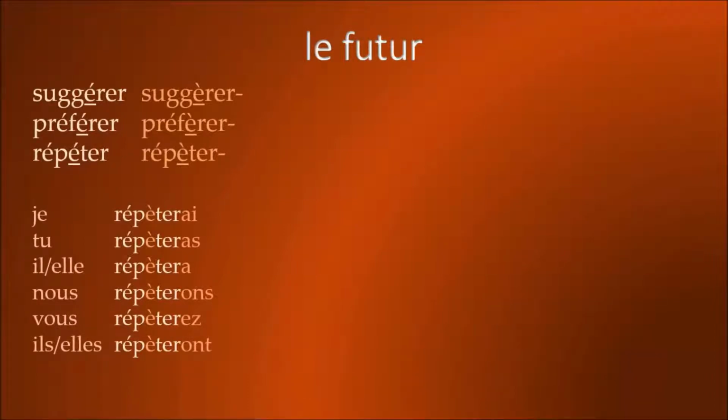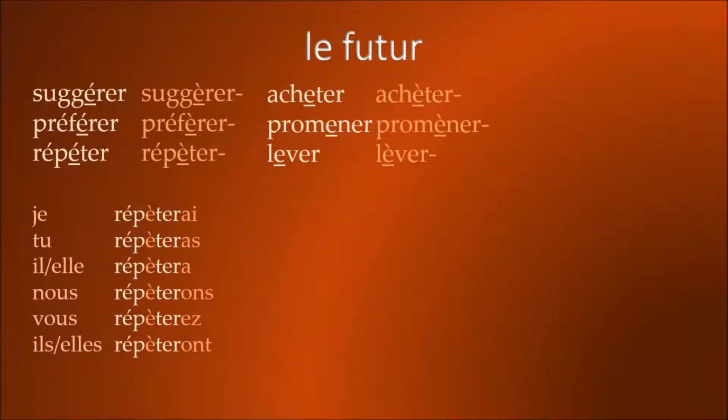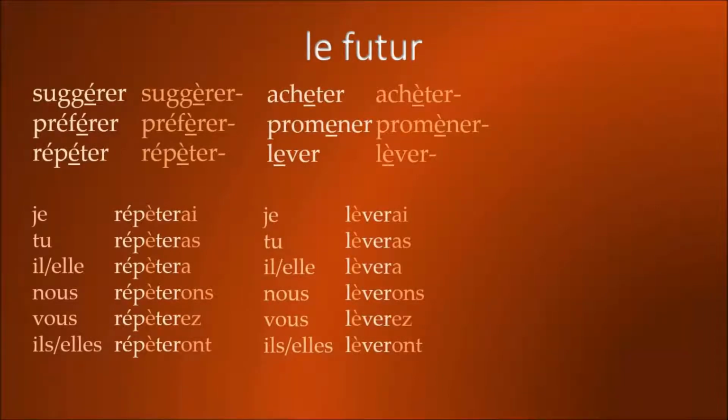Another exception is when you have E without any accents at all, followed by a consonant and then ER. In this case, the E changes to an E accent grave. And so the conjugation of this form is similar to that of répéter, préférer, and suggérer. And so the conjugation of lever in the future is je leverai, tu leveras, and so on, with that accent grave throughout the conjugation.